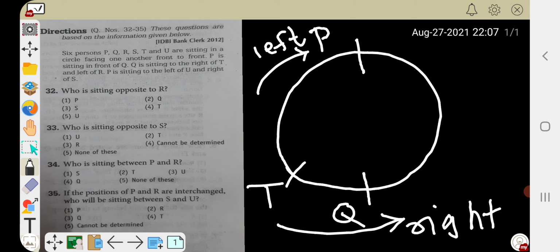Then Q is sitting to the right of T and left of R. So Q is to the left of R. Left direction is in this direction, so this will be R.